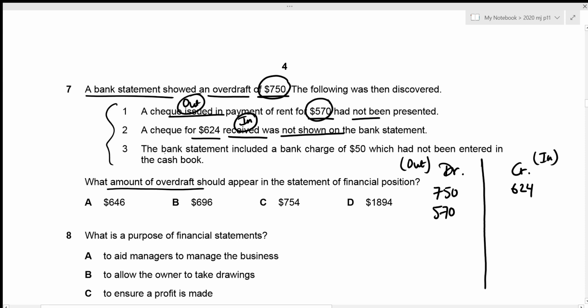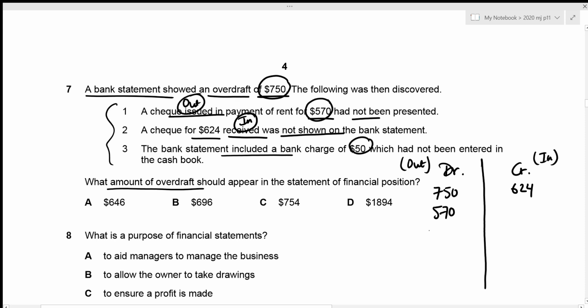And the third one is that the bank statement included a bank charge of 50. So the bank statement already includes it, so we do not have to do anything regarding it. But it had not been entered in the cash book, and since we are not talking about the cash book and are trying to figure out the correct amount of the bank statement, we can completely ignore this since the bank charge of 50 has already been included.